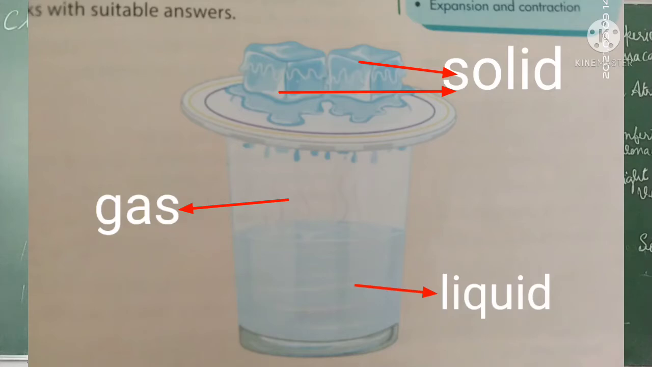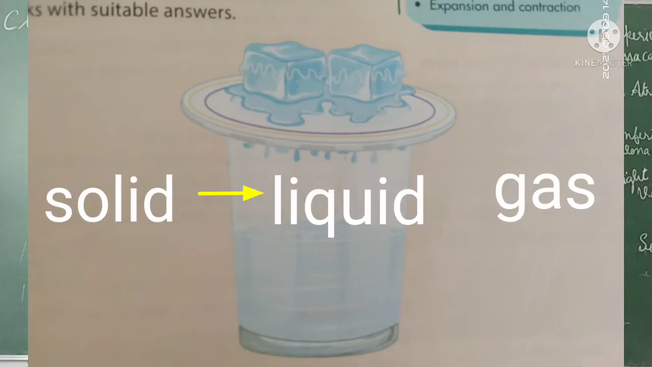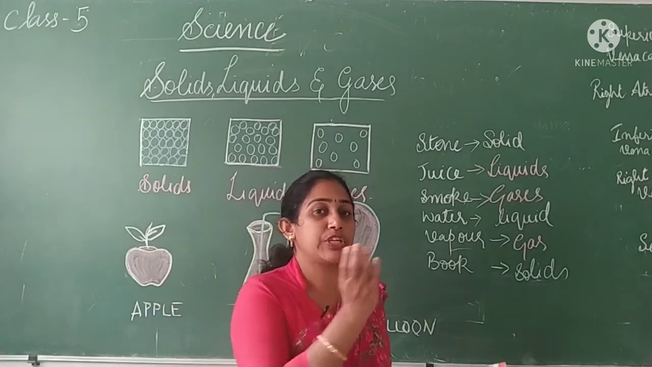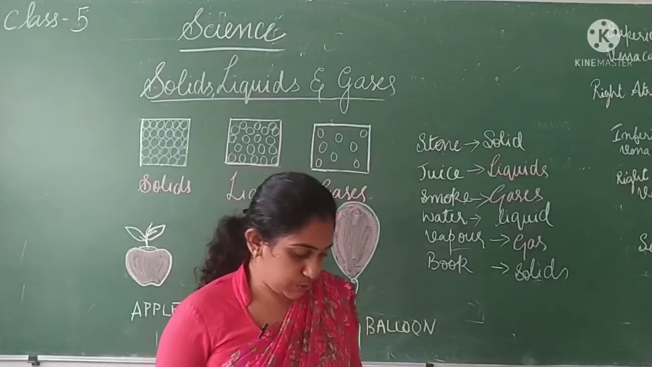As well as you can see the change of state of matter here. As I told you in last year's class already, change in state of matter. We can change from solid to liquid, we can change from liquid to gas, or we can change gas to liquid, we can change liquid to solid. So same thing, both can happen. Solid can be changed to liquid and liquid can be changed to gas. Similarly, gas can be changed to liquid and liquid can be changed back to solid. So you can see the change in state of matter here.